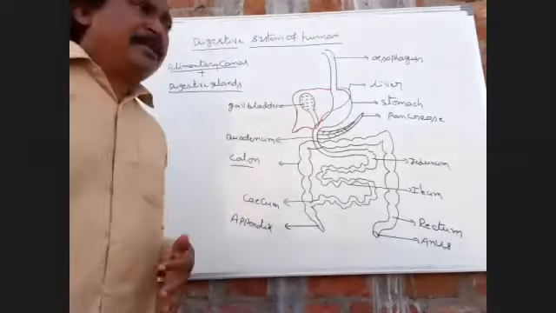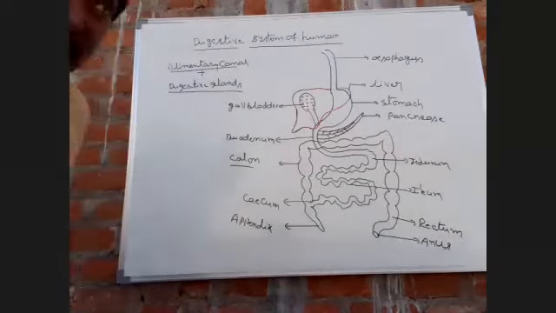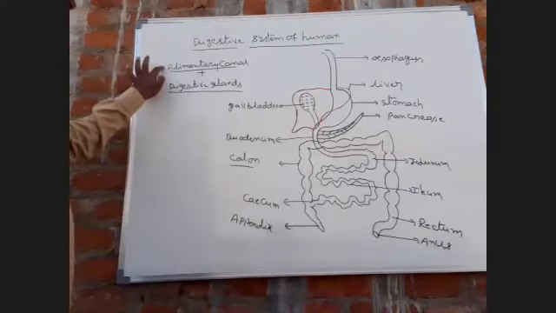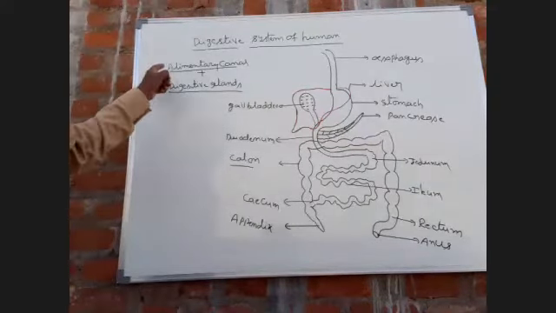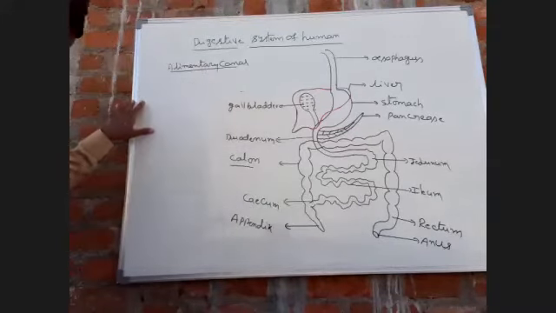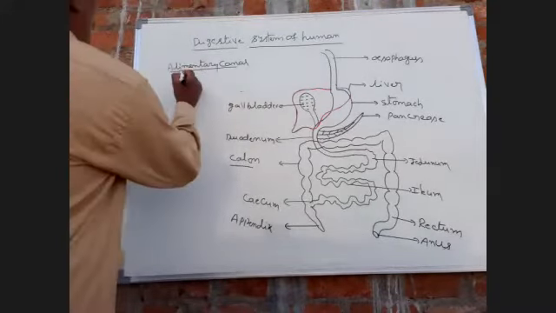First one, come to the gut. The gut is also called the alimentary canal. The alimentary canal or gut contains the following parts.